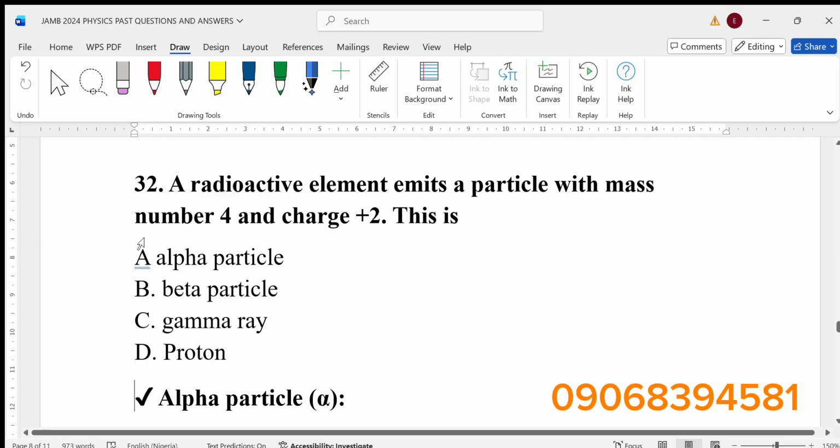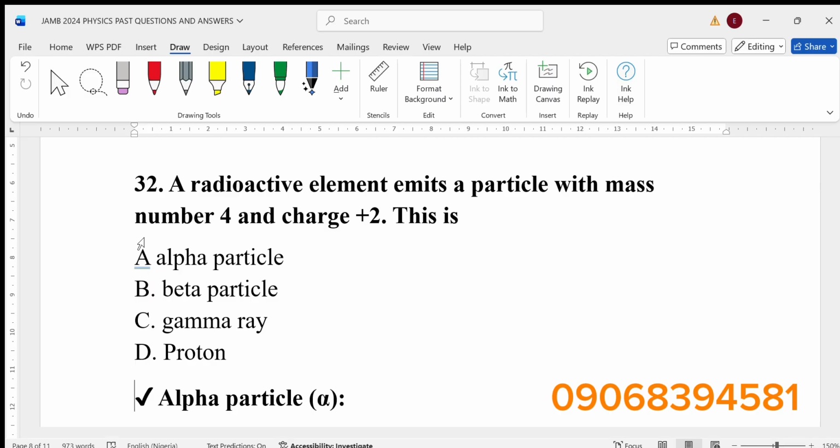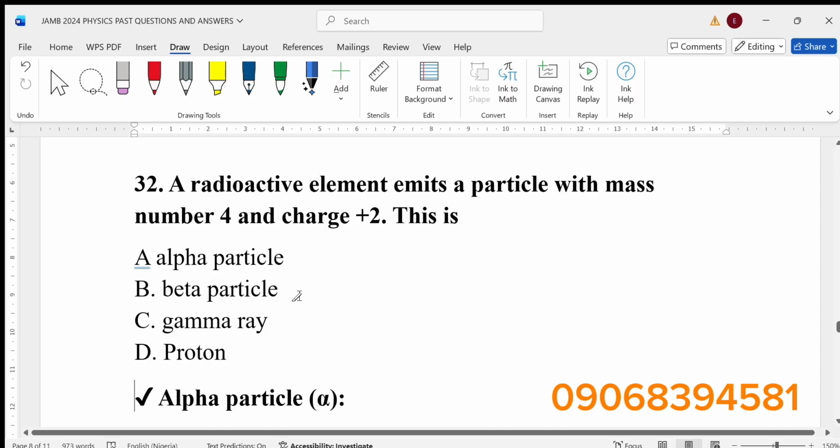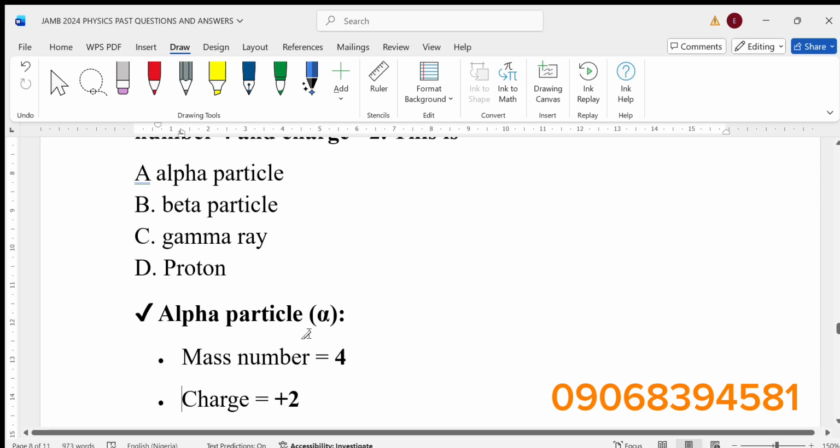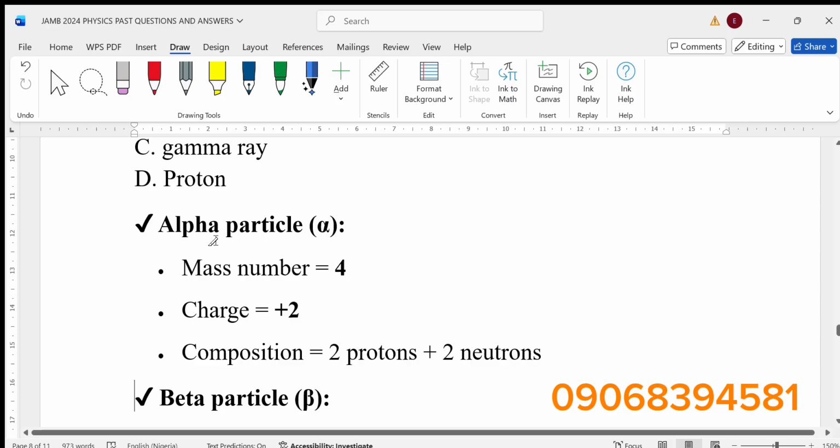Number 32. A radioactive element emits a particle with mass number 4 and charge plus 2. This is dash. So which of the particles will have a mass number of 4 and charge of plus 2? Is it alpha particle, beta particle, gamma, or proton? Now, I summarize it here for you already. Alpha particle has mass number of 4 and charge of plus 2.